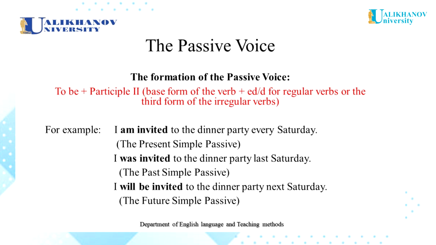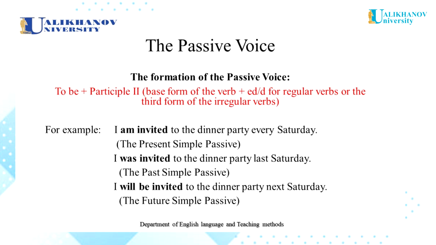I am invited to the dinner party every Saturday. Am invited. It is the present simple passive. Am is the form of the verb to be in the first person singular in the present simple tense. Invited is the participle two of the regular verb invite. So the verb invite is a regular verb. That's why to form participle two, we add the ending ed to the stem of this verb.